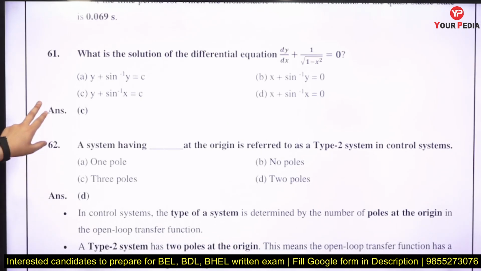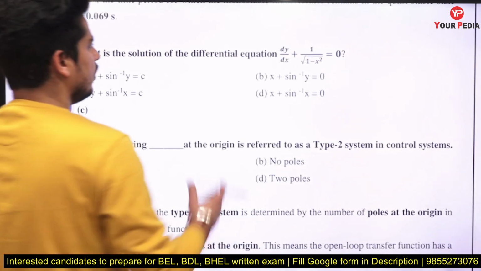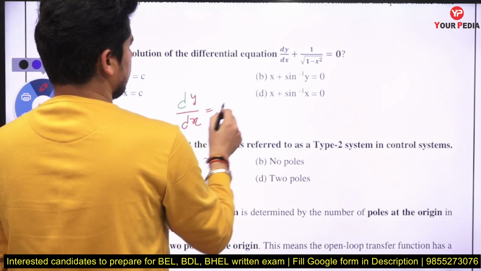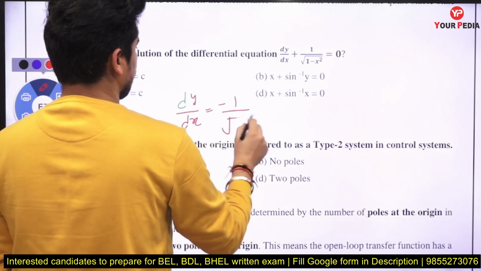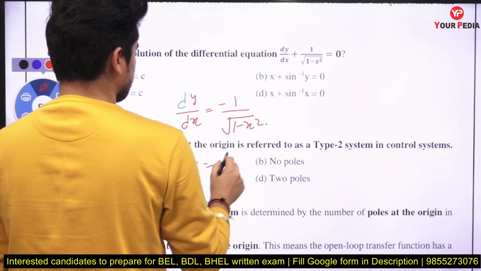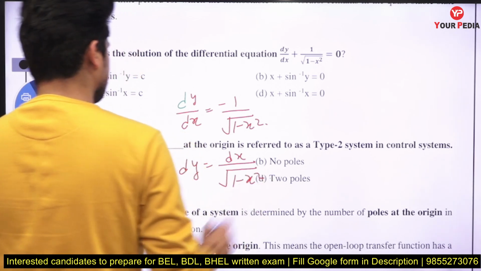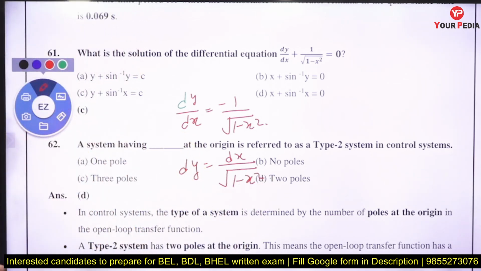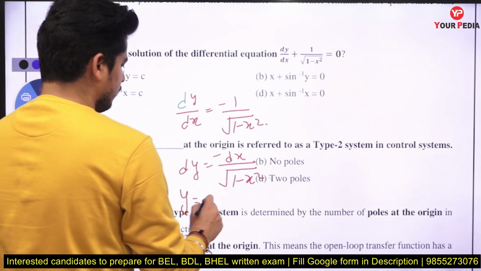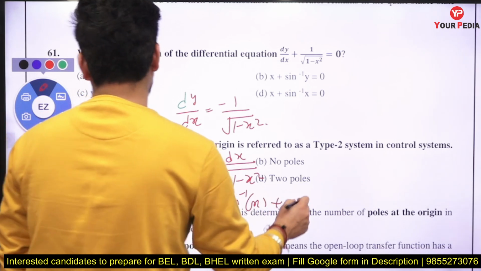What is the solution of this differential equation? You have to find the solution of this differential equation. So dy over dx, take the other side, that is minus under root of 1 minus x square. So dy is equal to minus dx upon under root of 1 minus x square, right? Now we integrate it, so y is equal to minus sine inverse of x plus c.